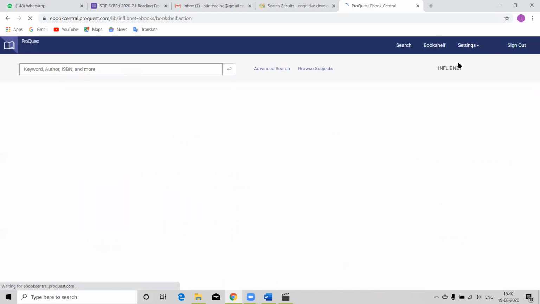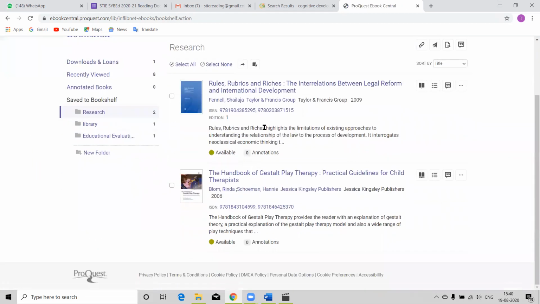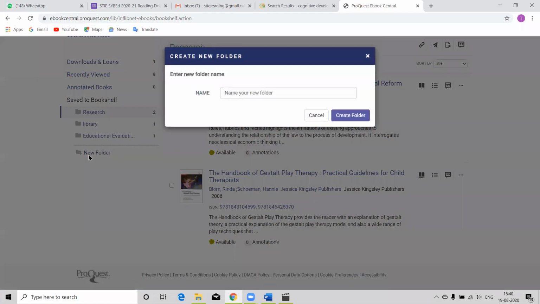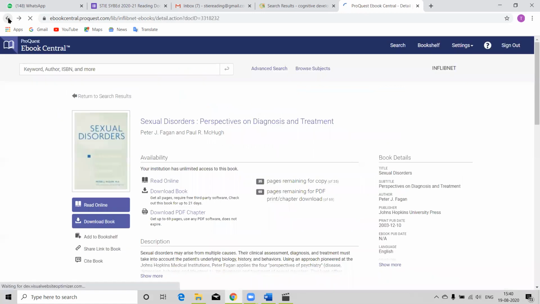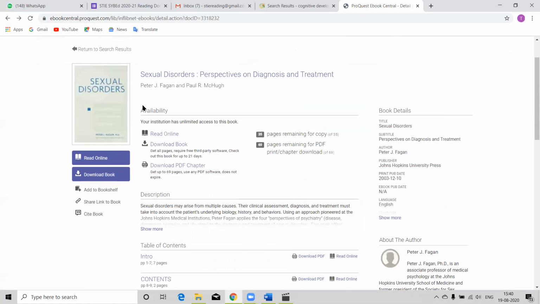Okay. You can make folders. I have already added 2 books in my cart. So you can make a new folder. Suppose I am studying for my second year B.Ed or second year M.Ed. According to my subjects, I can add the folders, paper 1, paper 2. And I can go on adding the books or articles related to that particular subject.